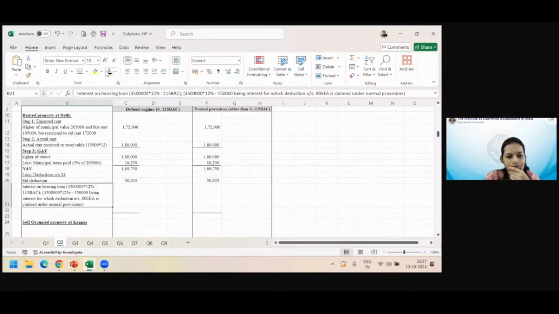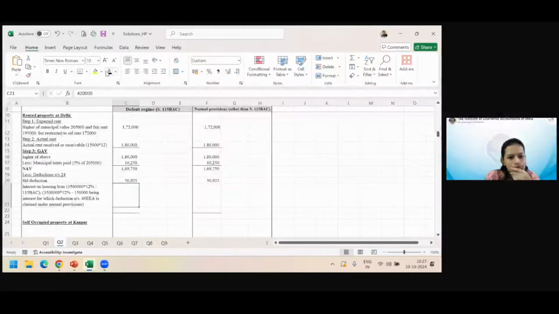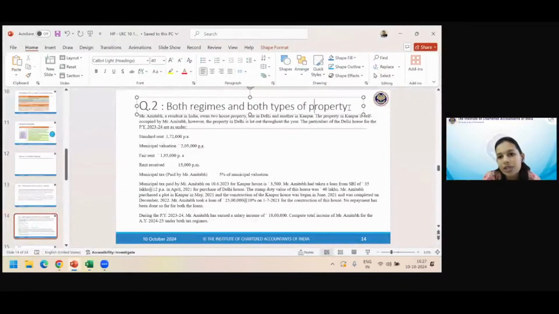Okay. Here there is a catch. Here there is a catch. Why was this sum given? So I will name this as both regimes, both types of property, plus 80EE.